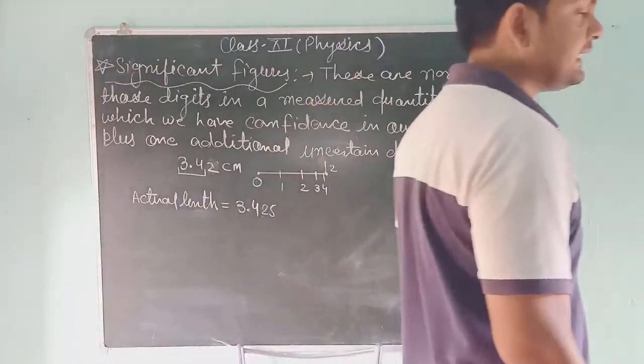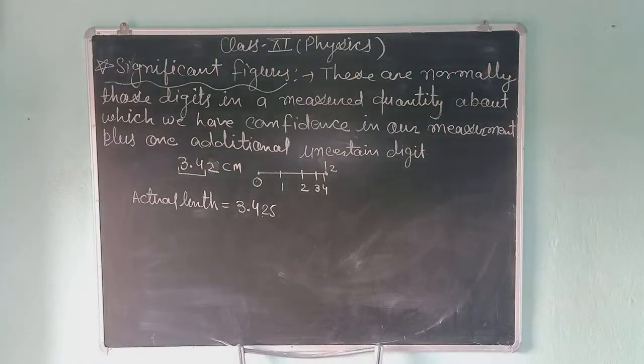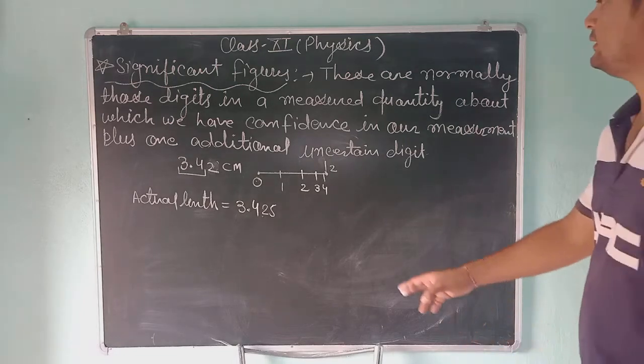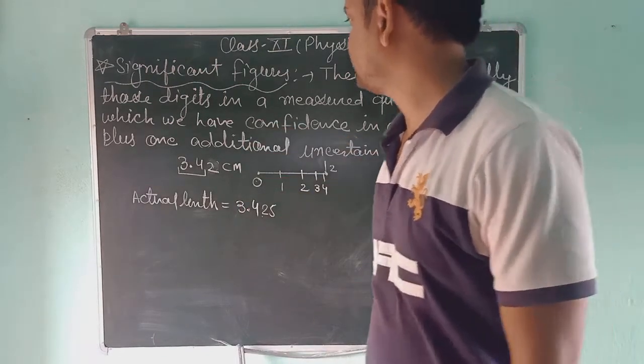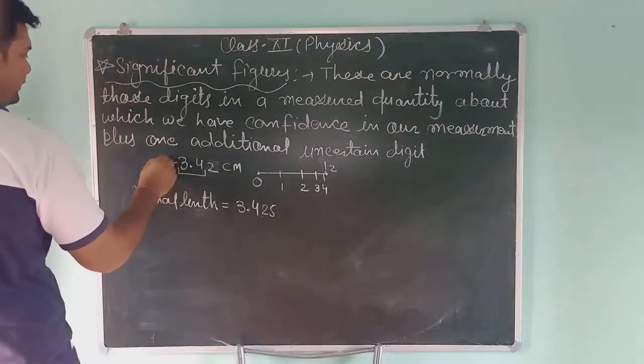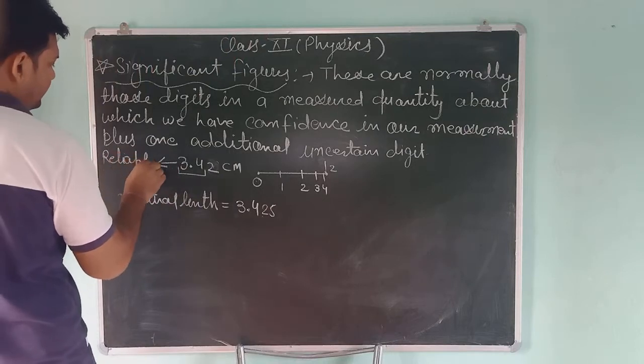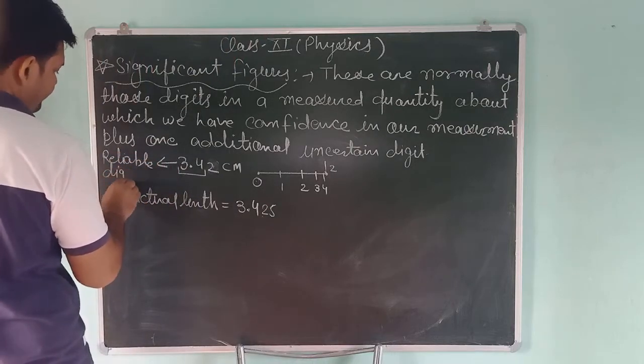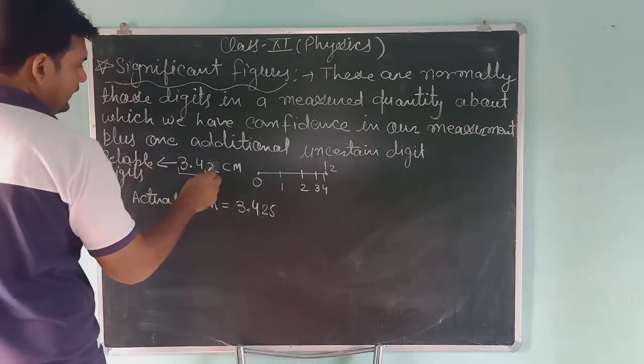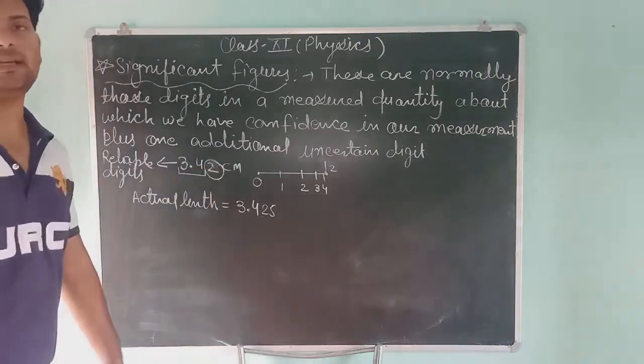So students, in any measurement, you have two types of digits. The first is reliable digits: 3.4 is reliable digits. And 2 is the uncertain digit.